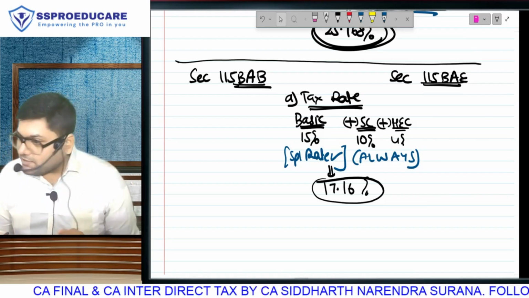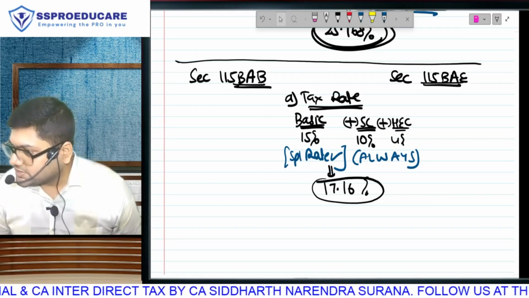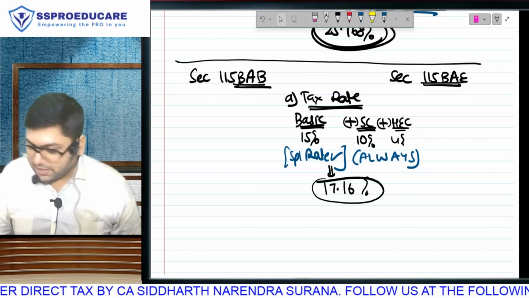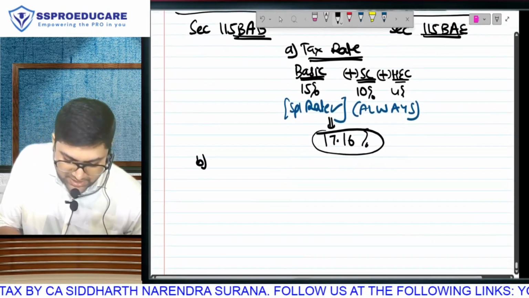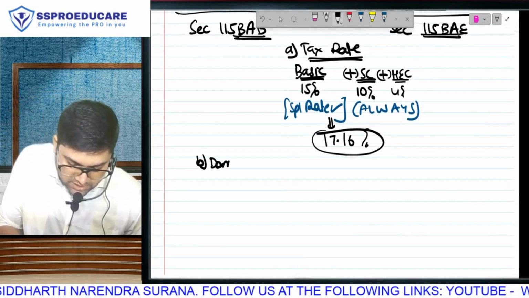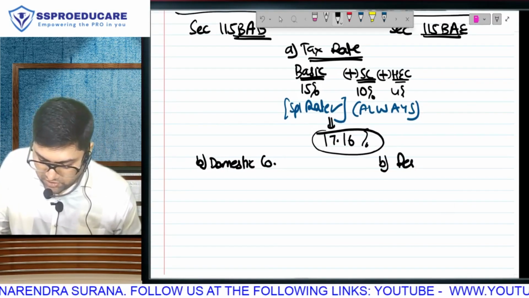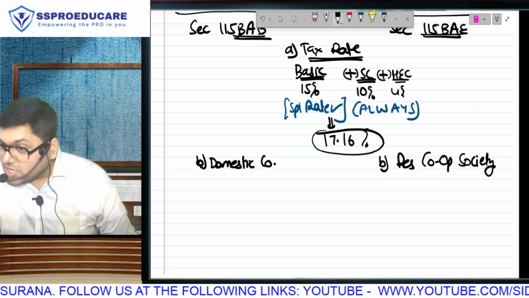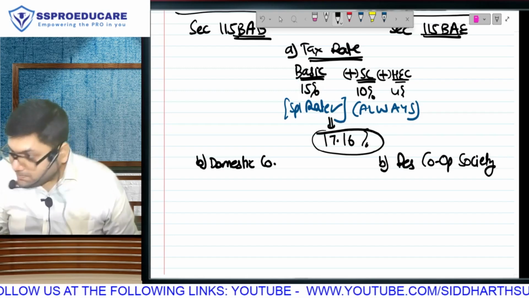So obviously there are many more conditions here, and out of the many conditions, one of the conditions will be that you should be in manufacturing business. We will write all the conditions. First, we will write all the common conditions that were applicable here also. For example, assessee. I am writing assessee in point B because this time I have written tax rate first. Who is the assessee? Here it will be domestic company and here it will be resident cooperative society. In fact, I am going to do nothing but copy these points from the previous two sections, because all conditions that we have studied for 25.168 will be applicable here.